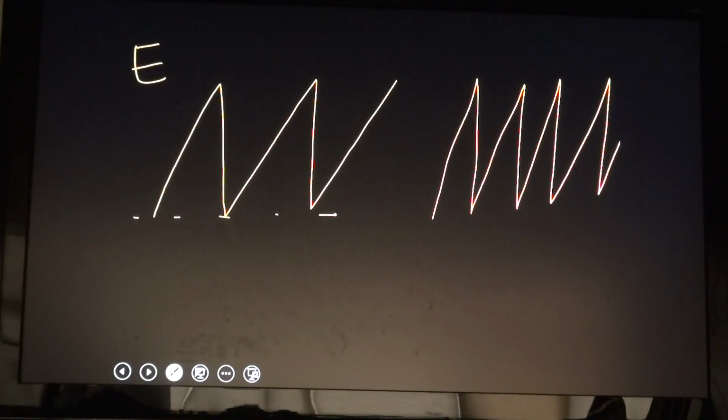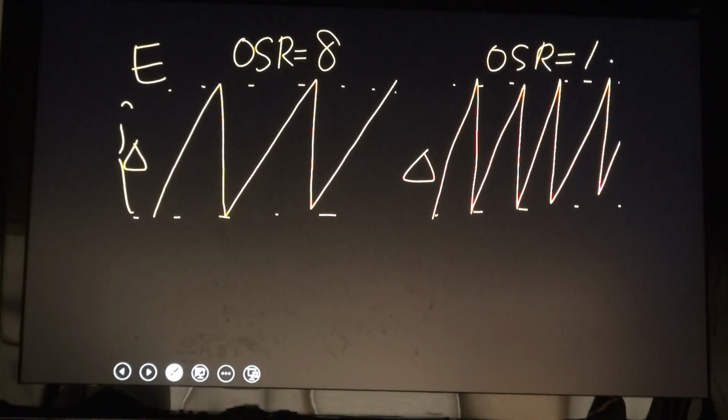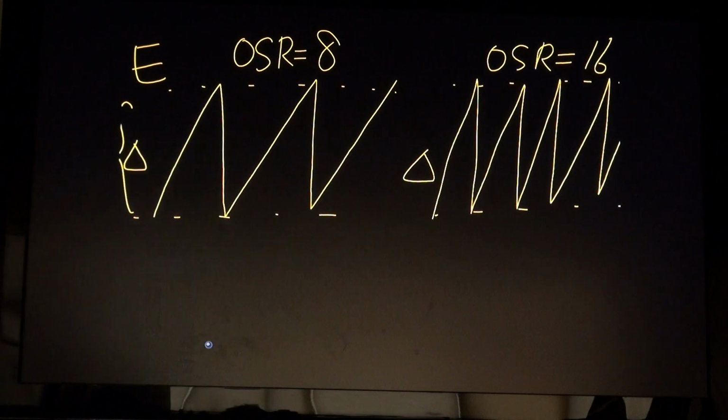So this level may be delta, and this level is also delta. This is OSR, for example, oversampling ratio equals 8, and this is oversampling ratio equals 16. Then I assume the amplitude delta is the same between OSR 8 and OSR 16. Then the power should be the same. What's the power of quantization noise?